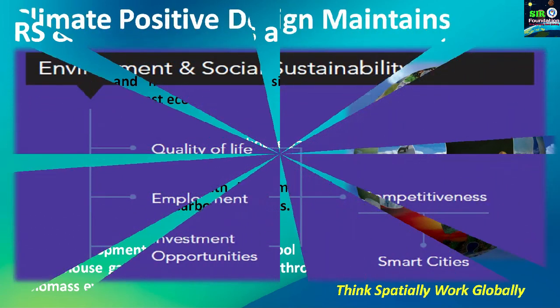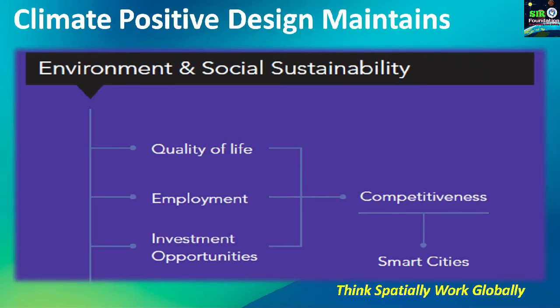Here you can see climate positive design maintains environmental and social stability through these different goals. So we can achieve quality of life with this climate positive design architecture or infrastructure. We can have employment and investment opportunities in futuristic technological fields. So it develops competitiveness in the market of developing smart cities and related applications. So it tries to maintain environmental and social sustainability and stability in our society.